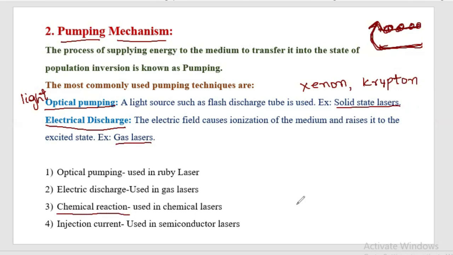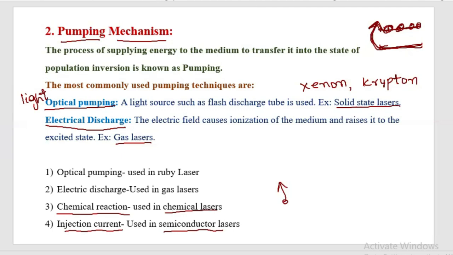If the chemicals react with each other, the atoms get excited and go to the higher energy levels. This is used in chemical lasers. There is also directly injecting current into the material, for example in semiconductor lasers. So a suitable pumping mechanism should be selected such that the atoms or ions reach the metastable state.